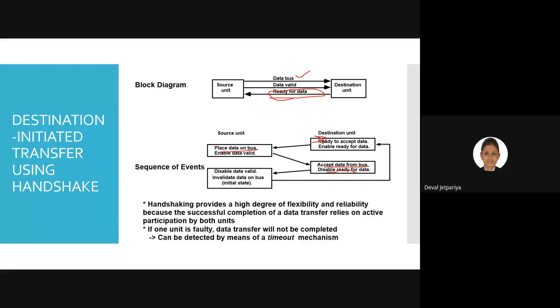Once it sends that signal to the source, it will disable that line, as well as invalidate the data on the bus, right? So no other data can be placed towards the destination, right? In short, it will return to the original state.